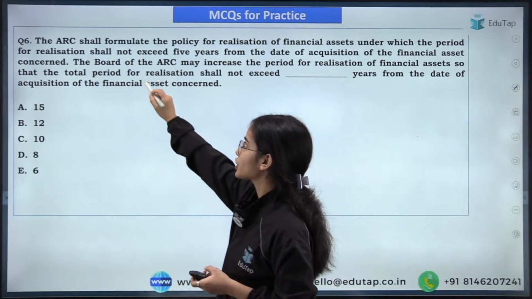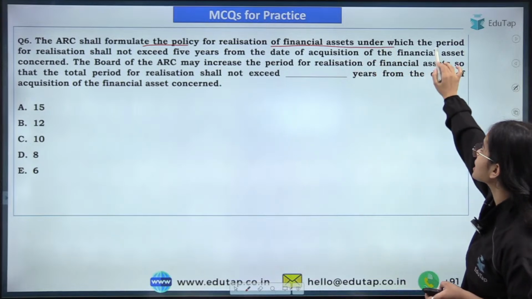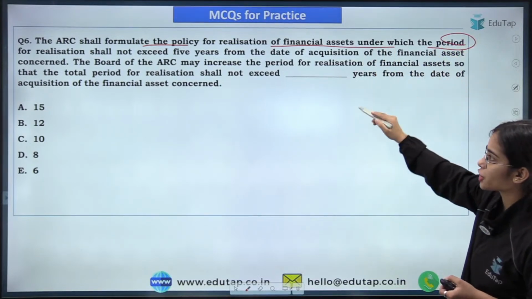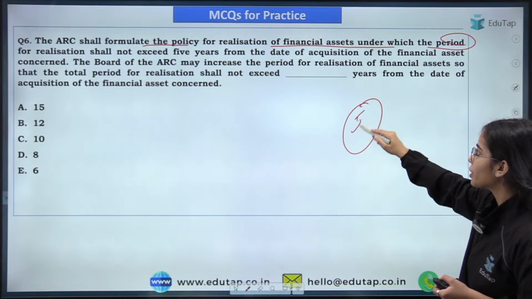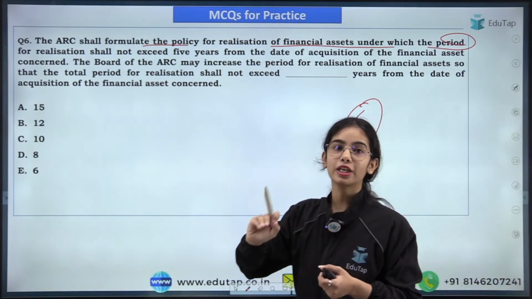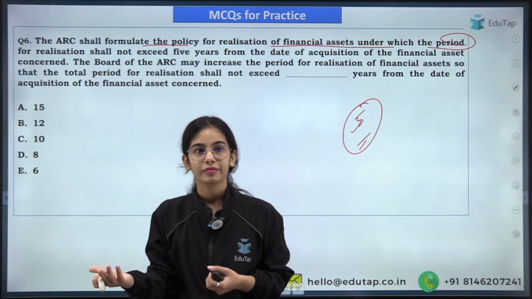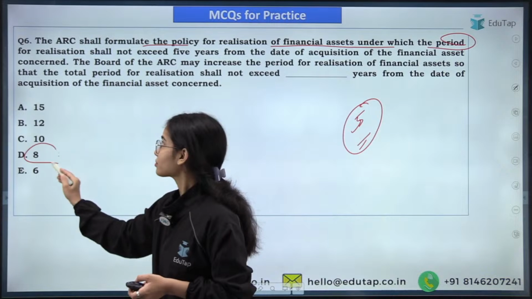Now coming to the next question: the ARCs shall formulate the policy for realizing the financial assets under which the period for realization should not exceed 5 years, but with the permission of the board approved policy, the realization shall extend up to how many years? 8 years. Very good. Okay.